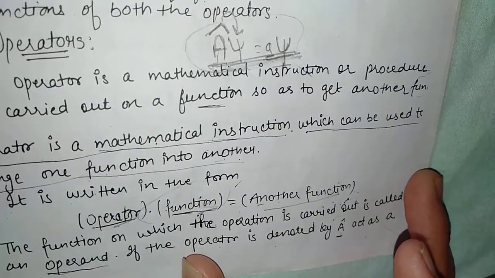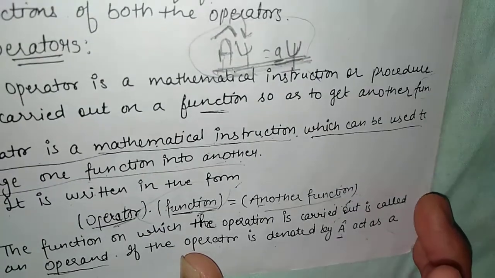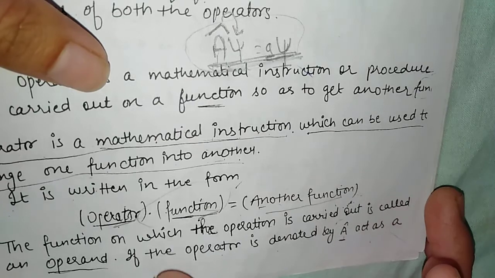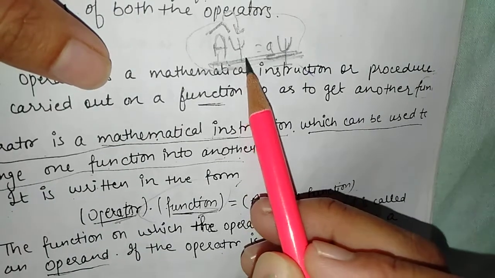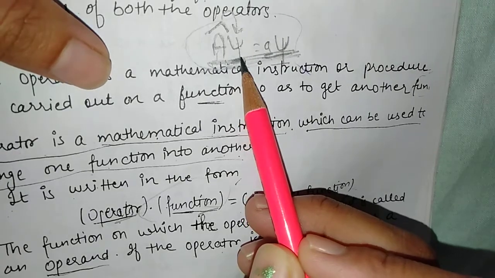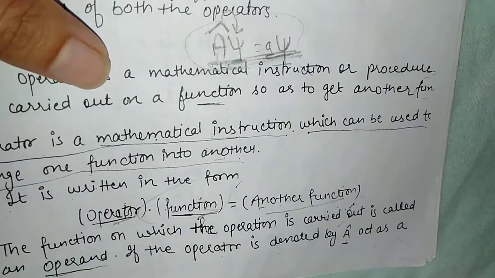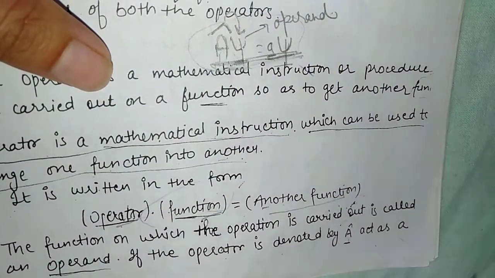When we apply this operator on a function, it transforms that function to another function. The function on which the operation is carried out, the function on which the operator is applied, is known as the operand.